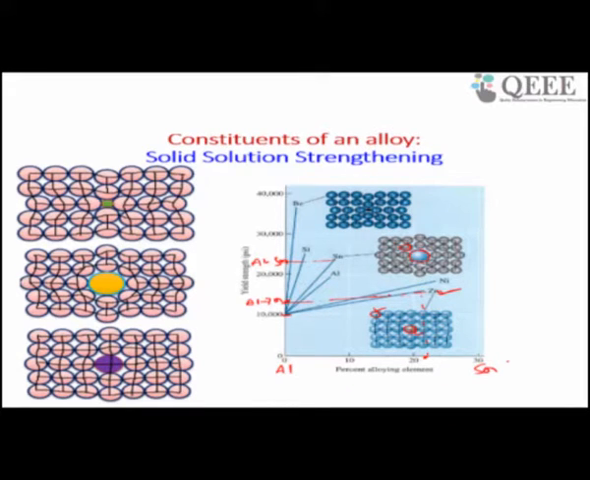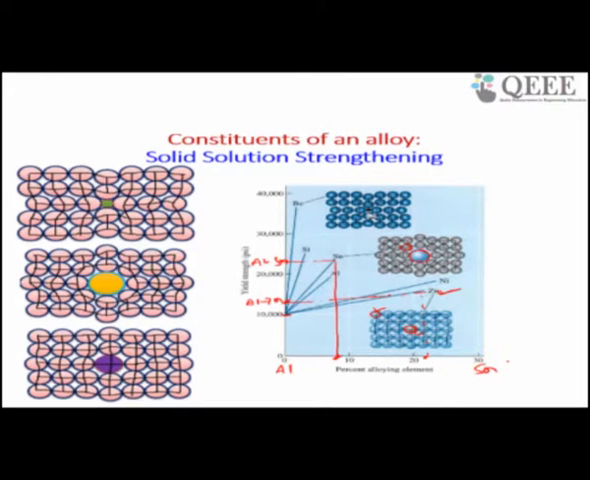Since the size is larger, you cannot add a larger fraction of this Sn atom to aluminum. So you can see the maximum alloying element that can be added is here. I am talking about only solid solution, in solid solution.